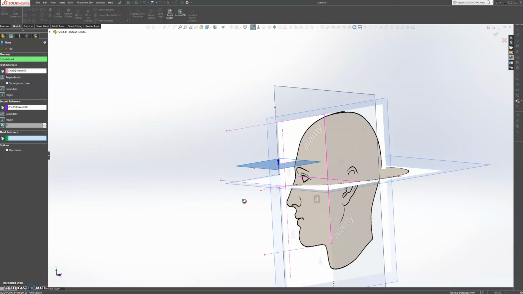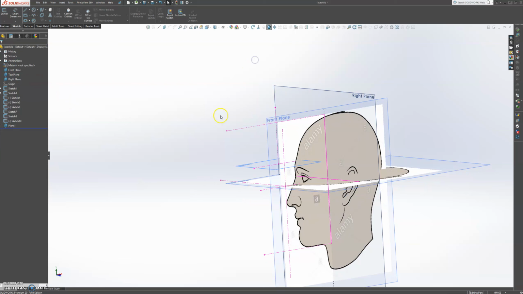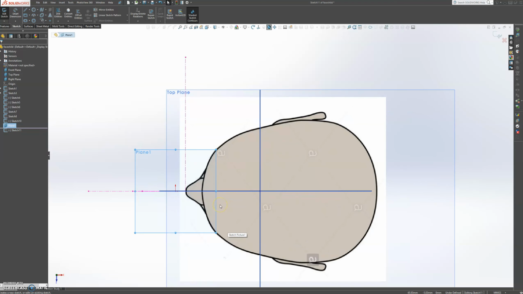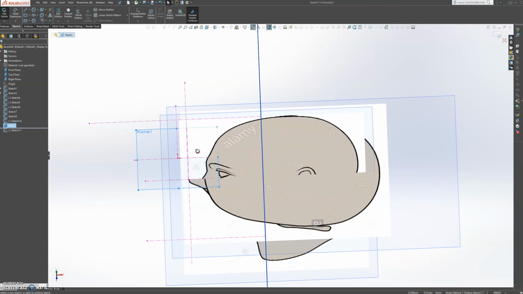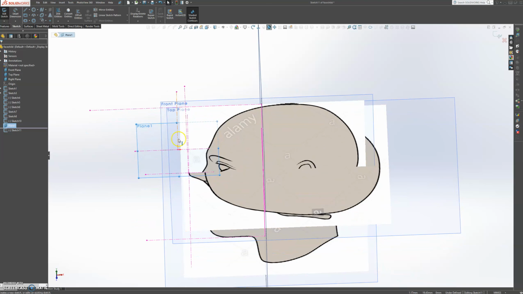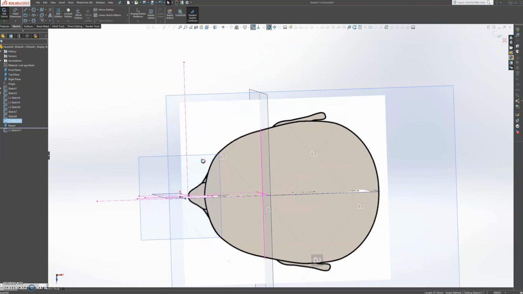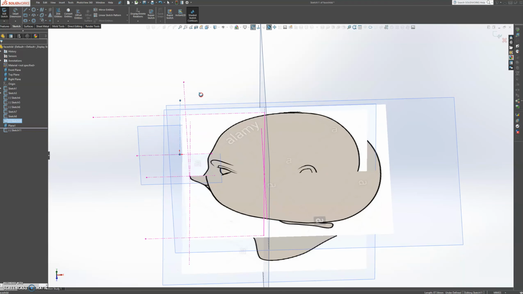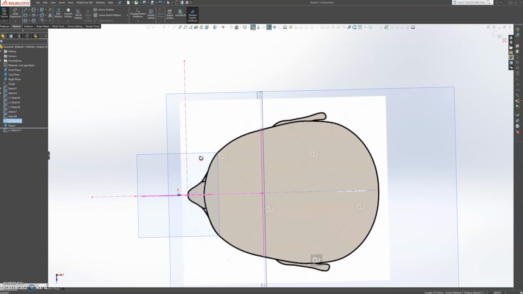Okay, so press OK on that, and we're going to sketch on that plane. Okay, so let's see where our reference point is. So that's our reference point. That's interesting. It's right in the center point, which is good.